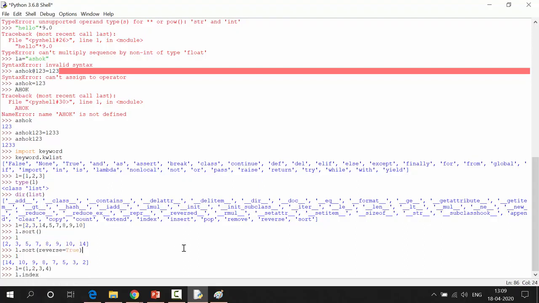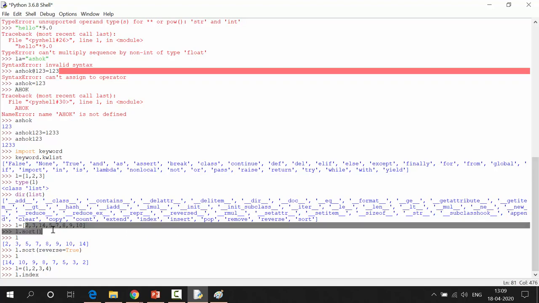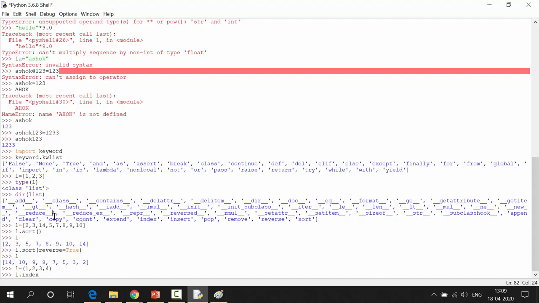In case of list, we can perform the extend and clear operations. We can perform the append operation, which means we can add an extra element to this list. Clear will clear all these elements. Copy, we can copy a reference variable for this L variable. Count can count the number of elements from this list, how many times each element occurred.